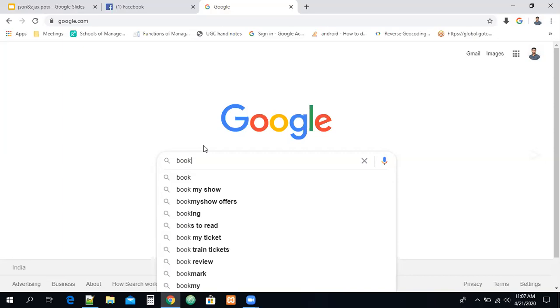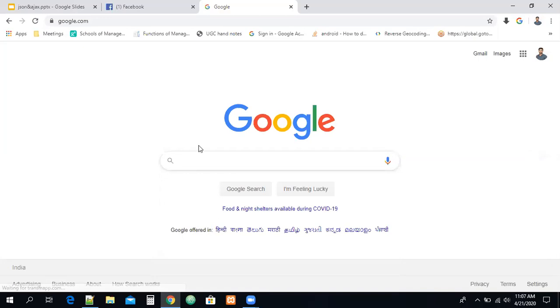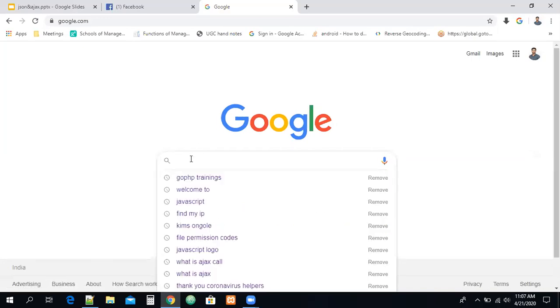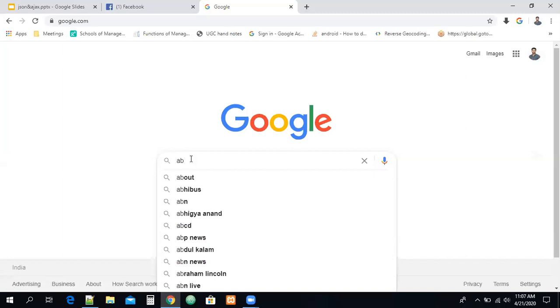So we are not refreshing the page. Can you see this is the refresh icon, guys? If I refresh the page, now the page is reloaded. Right now you can see I'm pressing A, B, something I typed, guys. Can you see I'm getting some suggestions? Now I'm typing ABC, is the page refreshing? The page is not at all refreshing, but you're getting the suggestions automatically from the database without refreshing, without reloading.